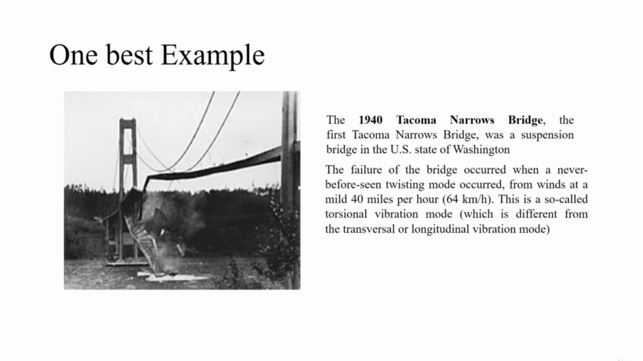One of the best examples was the Tacoma Narrows Bridge, which was built in the 1940s in the US state of Washington. The failure of the bridge occurred from a never seen before twisting mode due to the air. From the winds that were blowing at 40 miles per hour, a torsional vibration mode was established, and that led to the failure of the Tacoma Narrows Bridge. Before that, if we had studied all the different modes and tried to change the natural frequency of vibration of the body, then this disaster wouldn't have happened.